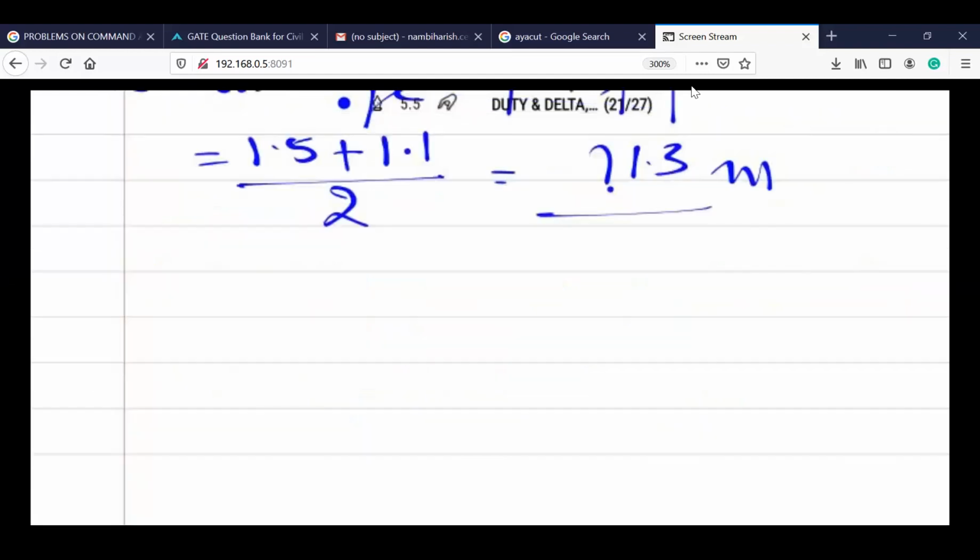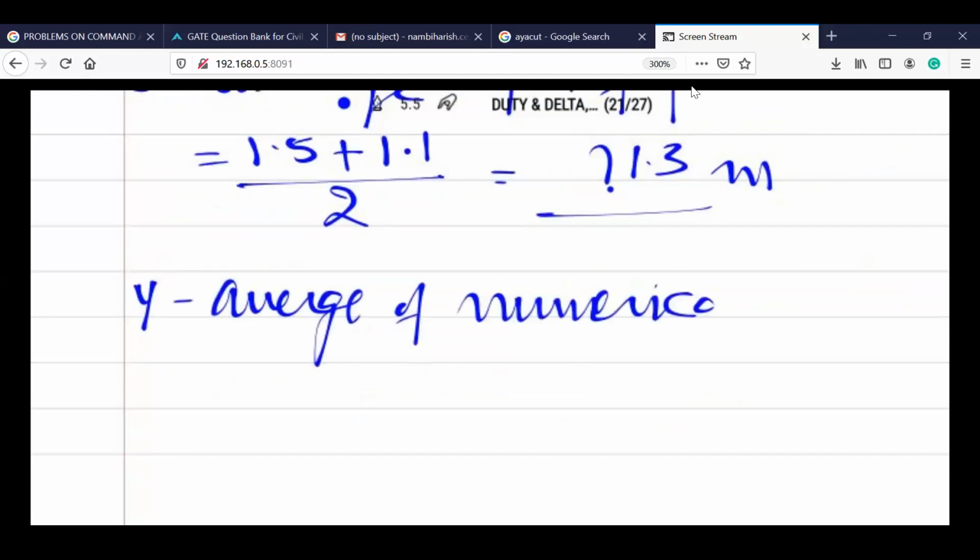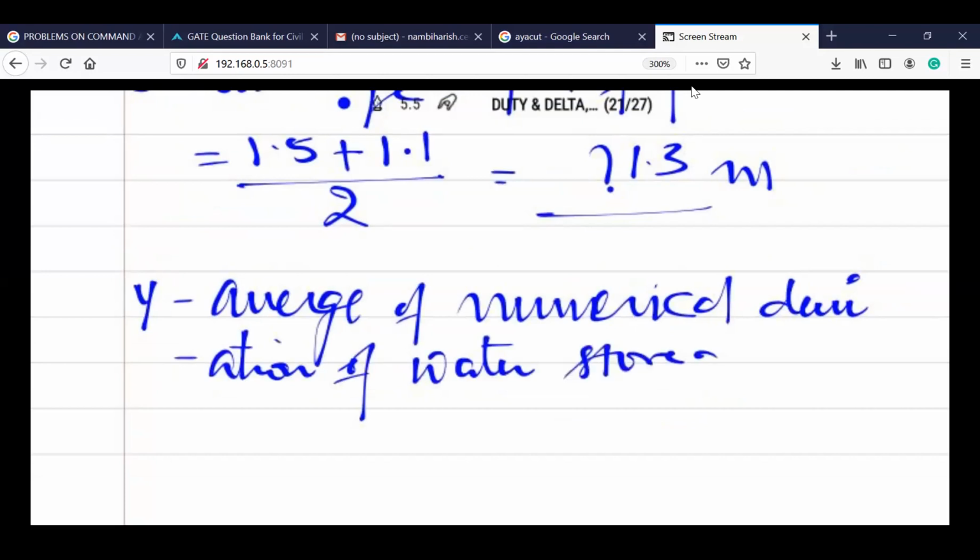Fine. So now we'll go to the y. What is y? Clearly understand this. It is called the average of numerical deviation of water stored. So that means it is an average value. It is the average of numerical deviation of water stored. So actually the water stored at the head is 1.5, and average water stored is 1.3.